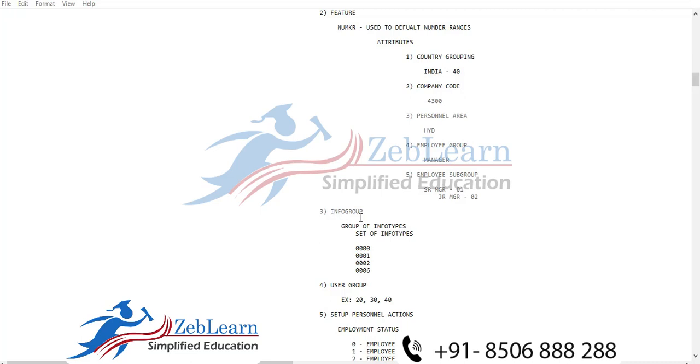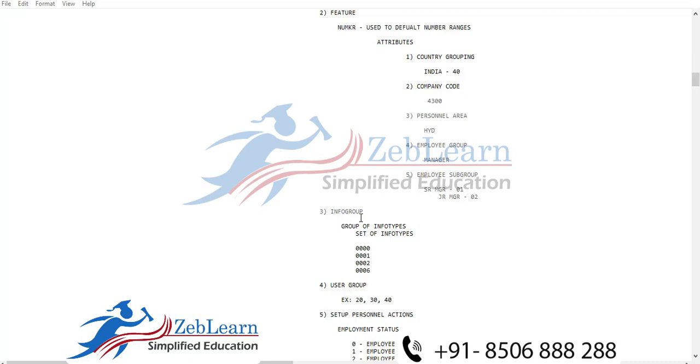during hire all the screens will come automatically one by one. Once you save 0000, 0001 will come by default. Then 0002 will come, then 0006, according to the sequence of info types you have added in that bucket. The same thing is displayed in the SAP system during hiring. That's why we create the info group.